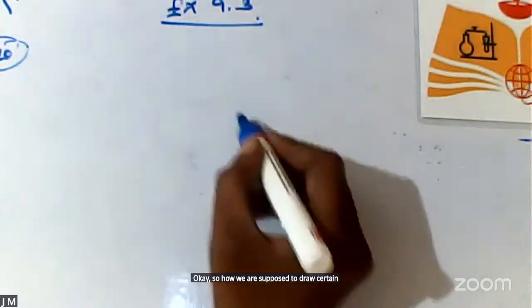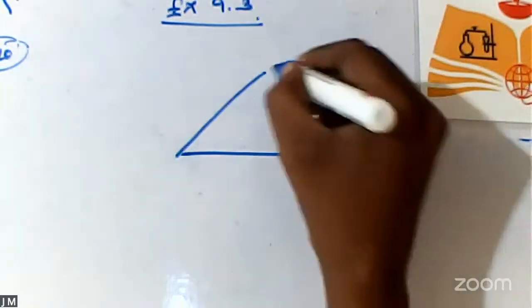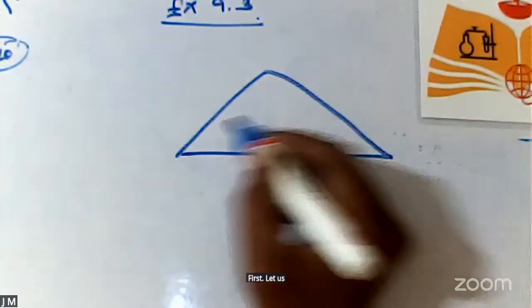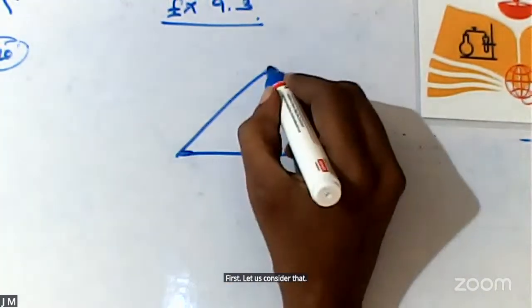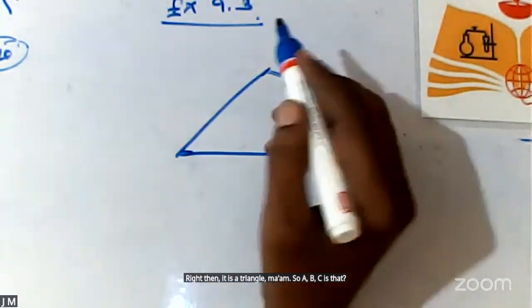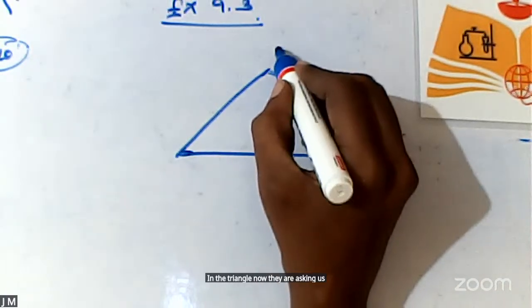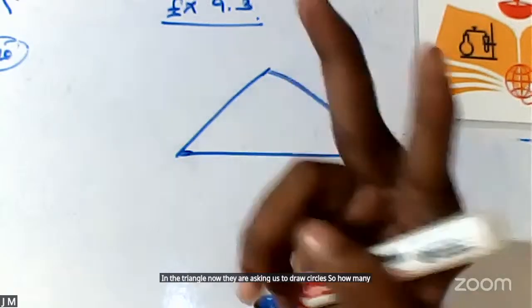Wait a minute. First, let us consider a right angle. It is a triangle. So, ABC is a triangle. In the triangle, they are asking us to draw circles. So, how many circles they are asking us to draw? Two circles.